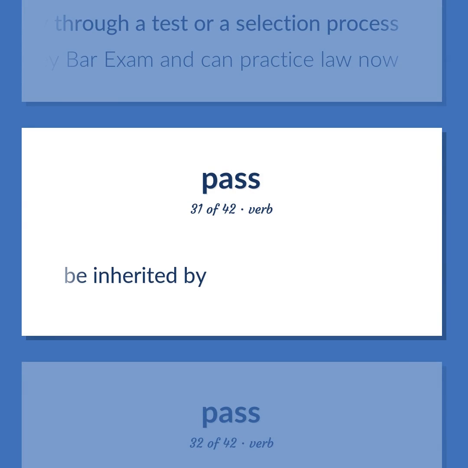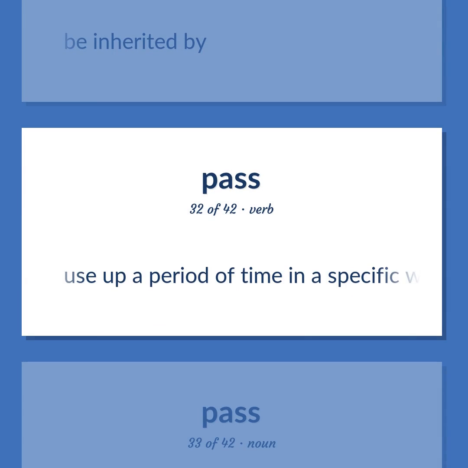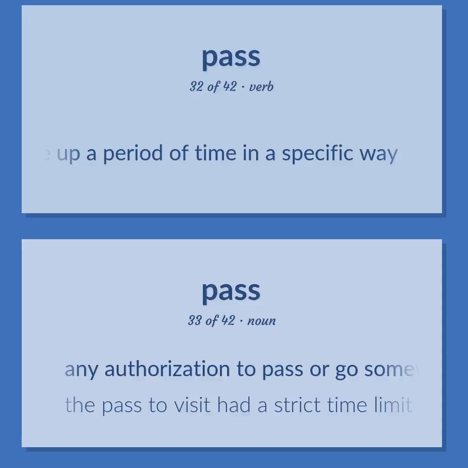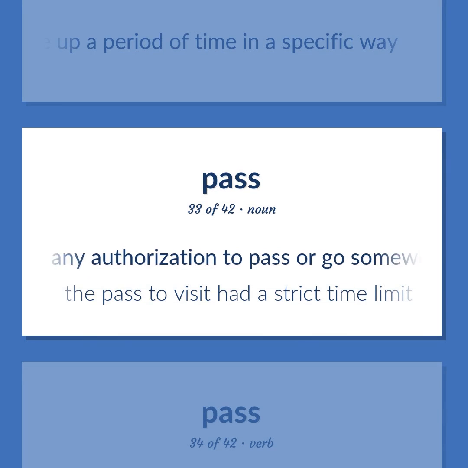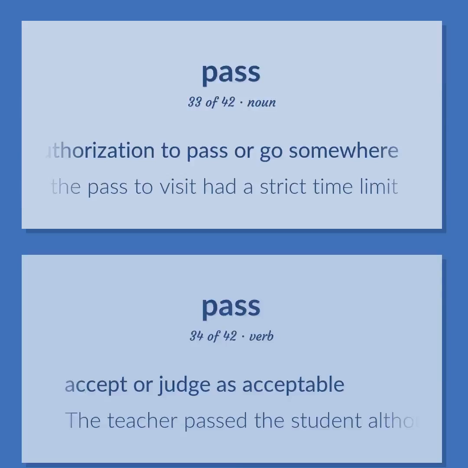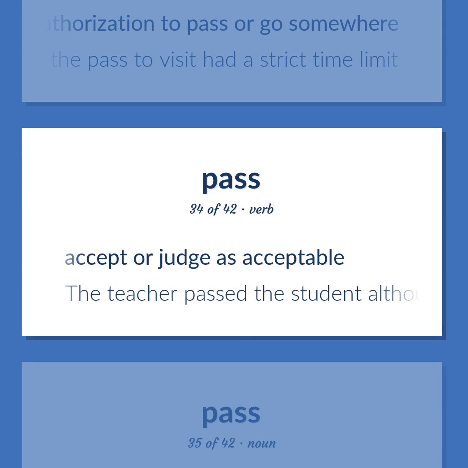Be inherited by. Use up a period of time in a specific way. Any authorization to pass or go somewhere. The pass to visit had a strict time limit. Accept or judge as acceptable. The teacher passed the student although he was weak.